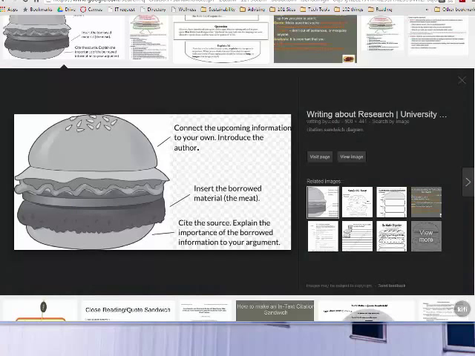One helpful way to recap these last two ways of giving attribution, it's sort of cheesy, I know, but it might help you, is that you need to introduce, so this top bun is considered your signal phrase, and then you insert the borrowed material, either quoting, summarizing, or paraphrasing, and then you provide your in-text citation as citing the source, and it creates this sandwich inside of your essay.